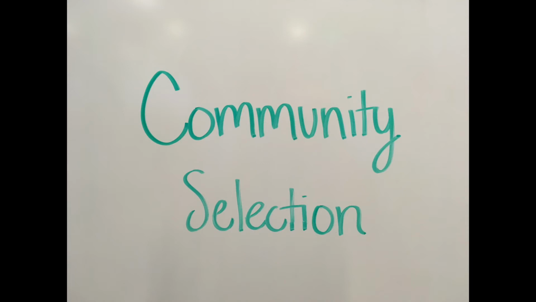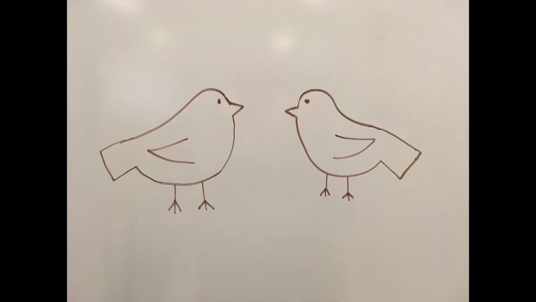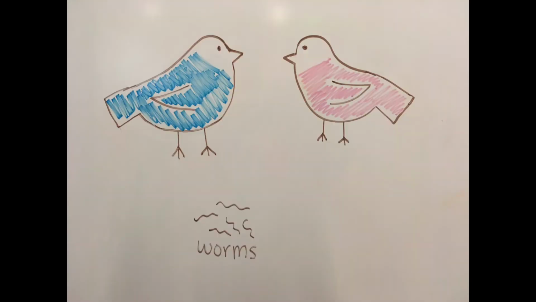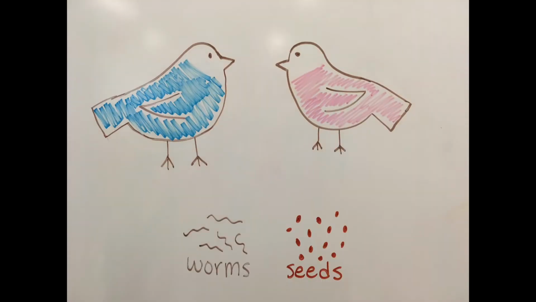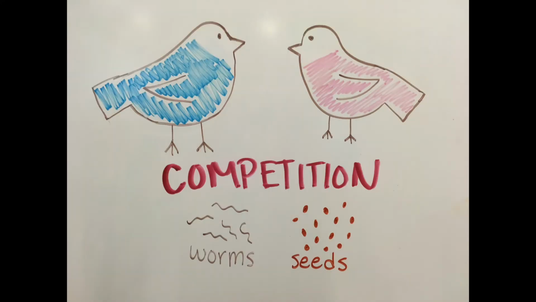There is a concept in biology called community selection. Multiple species are surviving in the same community, and some species may be competing with each other for the same resources. For example, let's look at these birds. In this community, there are two species of birds, pink birds and blue birds. Both birds' diets consist of worms and seeds. Because both species need this limited resource, their food, to survive, it creates competition between the two species.